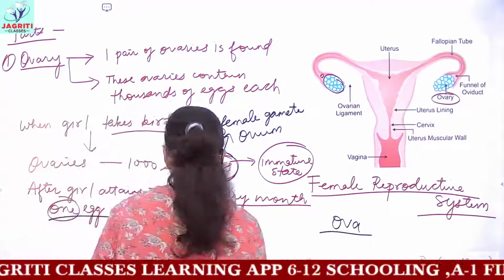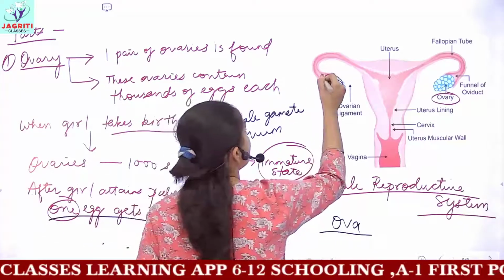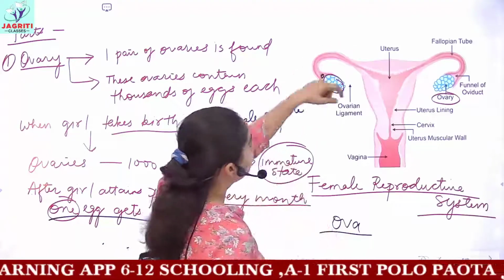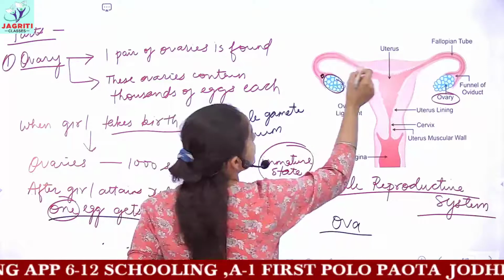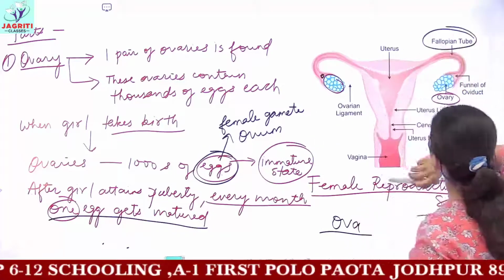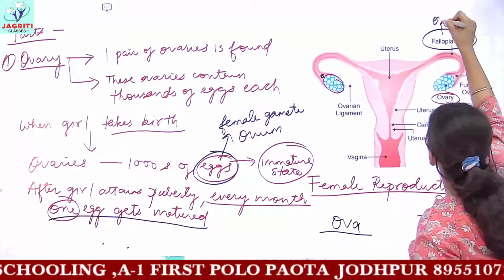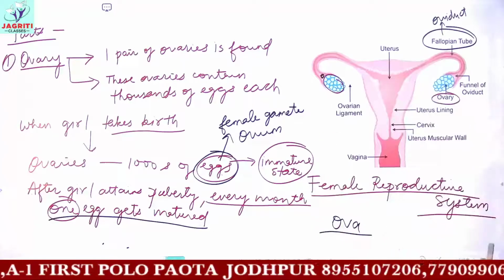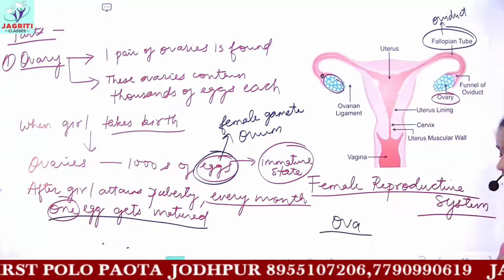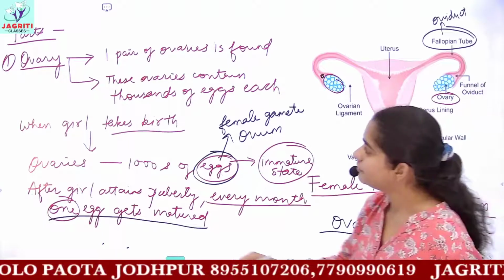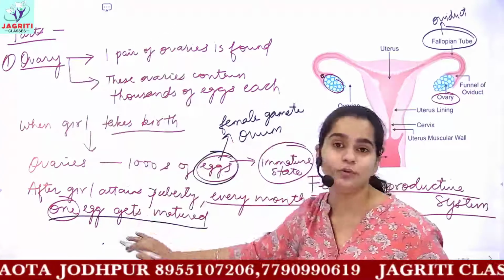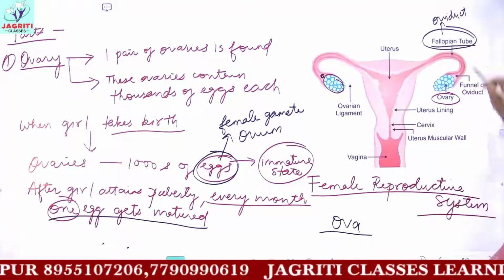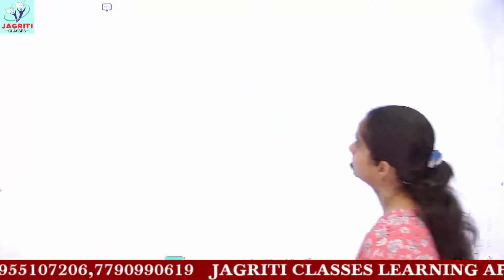So once each month, one of the eggs, or one ovum, gets matured. The matured ovum is moved to the tubular part. You can see that after the ovary you have a tubular part, and this tubular part is known as the fallopian tube. It is also known as oviduct. Okay, it has two names, either you can call it fallopian tube or oviduct. So the first part we have dealt with is the ovaries. I have told you every point regarding ovaries. Now we are moving to the next part, which is the fallopian tube.